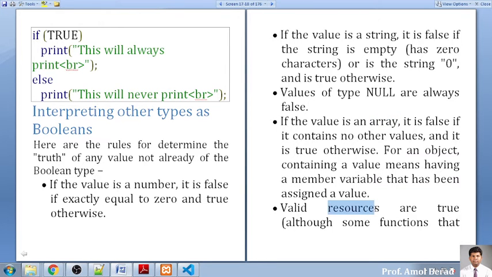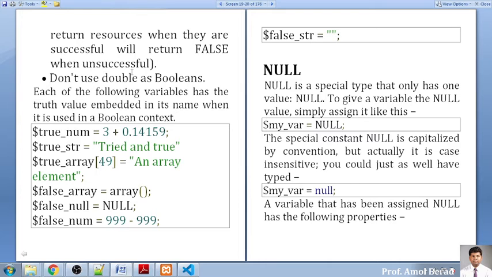If you are dealing with resources like this, they return resources. So for example, if this is a variable with a value, this will be considered a true value. If I am writing a variable and this needs to be displayed as true or false, this will be considered true because we have written something into double quotes. If we have only declared an array, and if we assign a value inside the array, that will be treated as true.